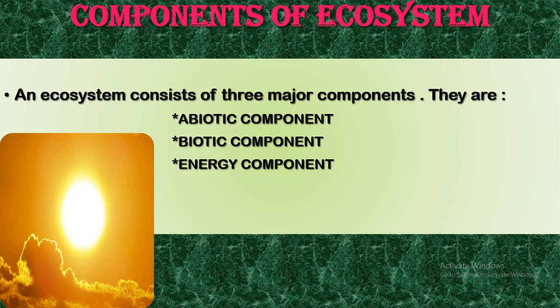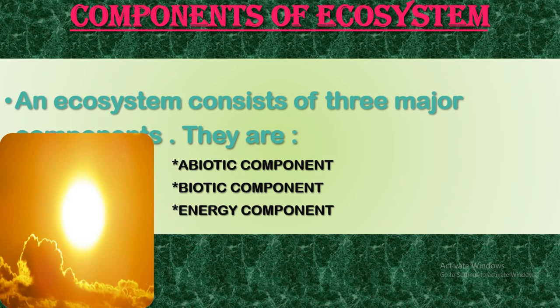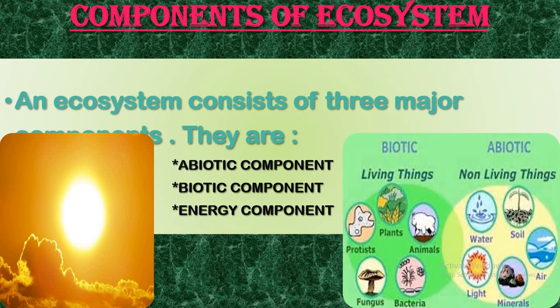Components of ecosystem. An ecosystem consists of three major components: abiotic, biotic and energy components. Just say again: abiotic, biotic, energy component. Here is biotic and abiotic, and on the left side you can see the energy component.